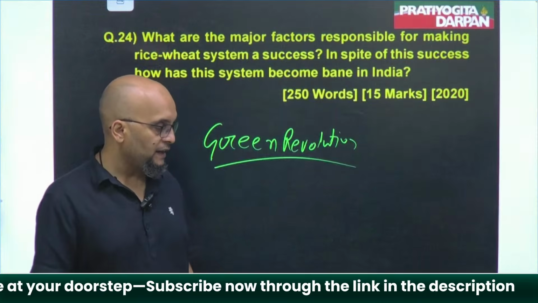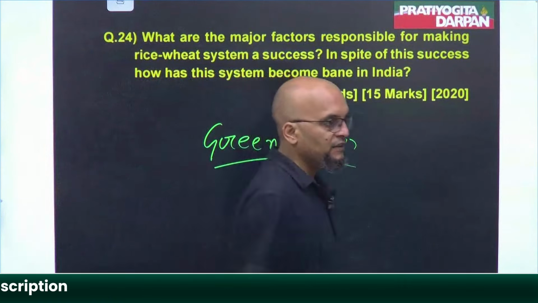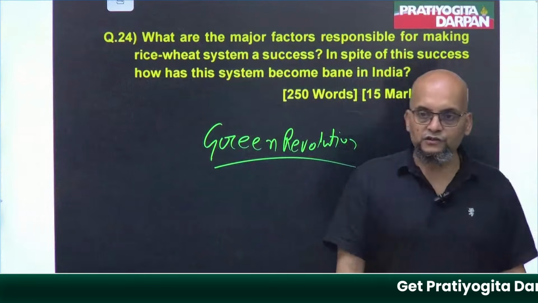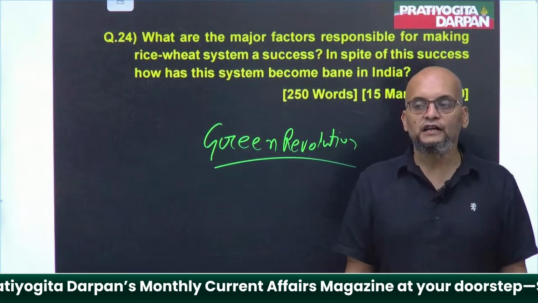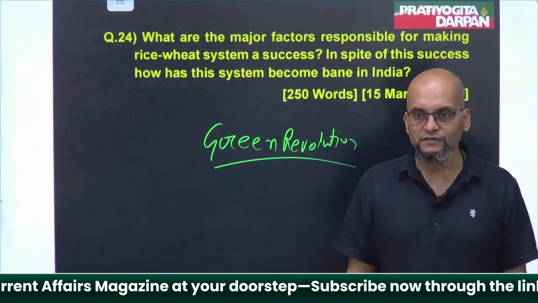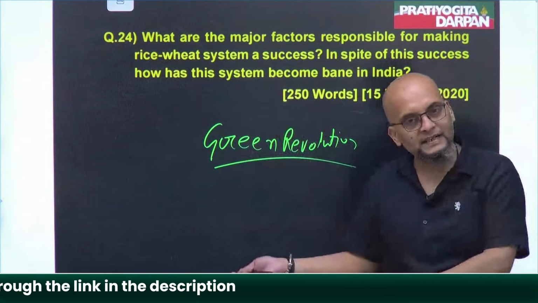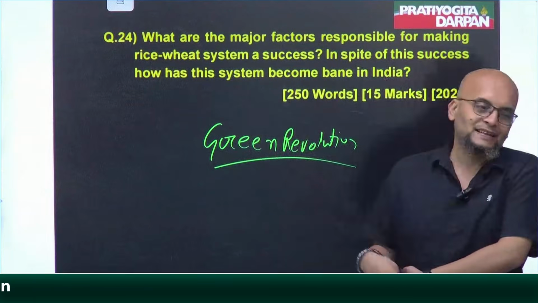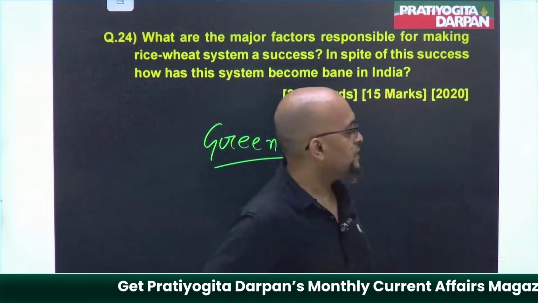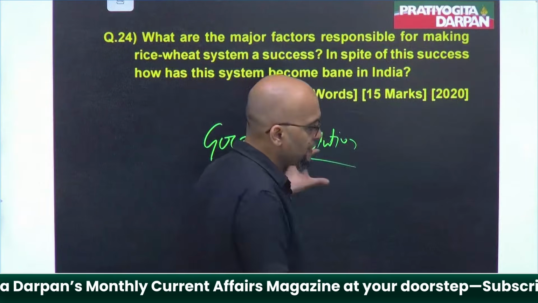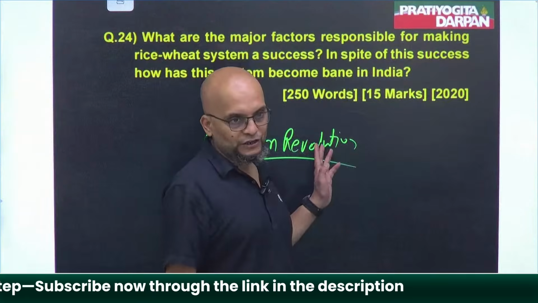Why? Because India was facing a crisis. We were importing wheat. So we had to come out of that situation. So we developed those seeds which could increase the production of rice and wheat. And hence, farmers adopted these seeds, and since then they are producing rice and wheat. So the Green Revolution was the factor that led to the success of wheat and rice production in India.